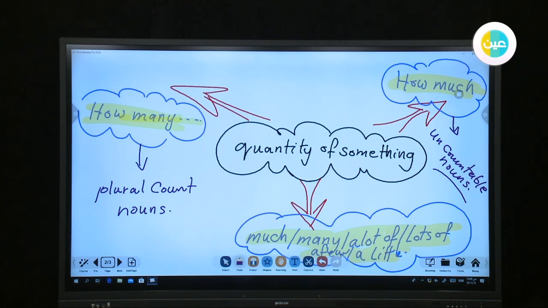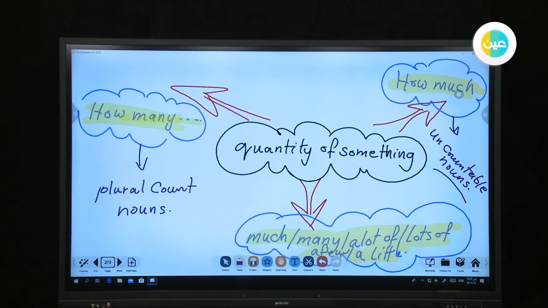The last thing, work with a partner, ask and answer. They give some questions and your partner should answer the question using quantity expressions as we used before: much, many, a lot of, lots of, a few, and a little. Or you can use question words as how many or how much.